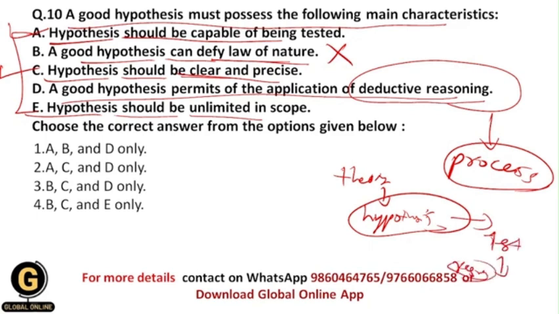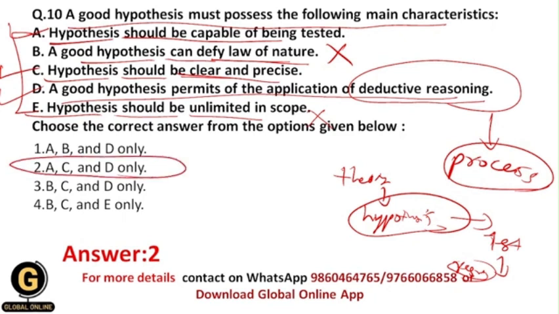Okay, so this is nothing but the whole approach of deductive reasoning towards research, and a good hypothesis permits this application of deductive reasoning for its testing. Okay, because without deductive reasoning we can't test the hypothesis, and that's why again this is a main characteristic of a good hypothesis. And the last one is incorrect, because a hypothesis should be limited in scope. Okay, it should not have unlimited scope. That's why your correct answer should be 2, that is A, C and D only, because A, C, D are the options which are the main characteristics of a good hypothesis.